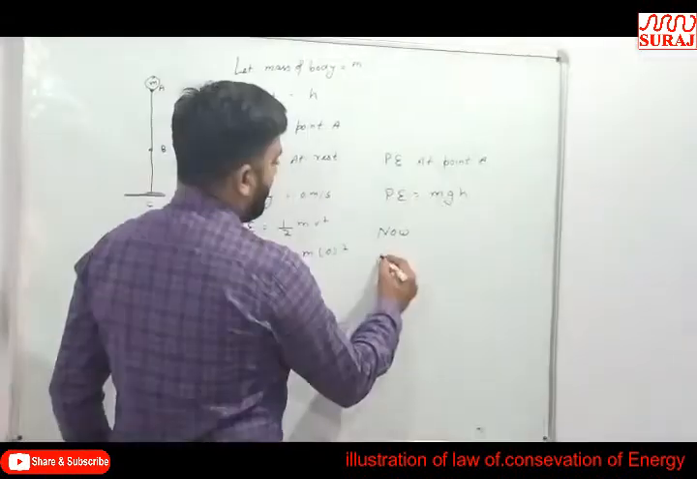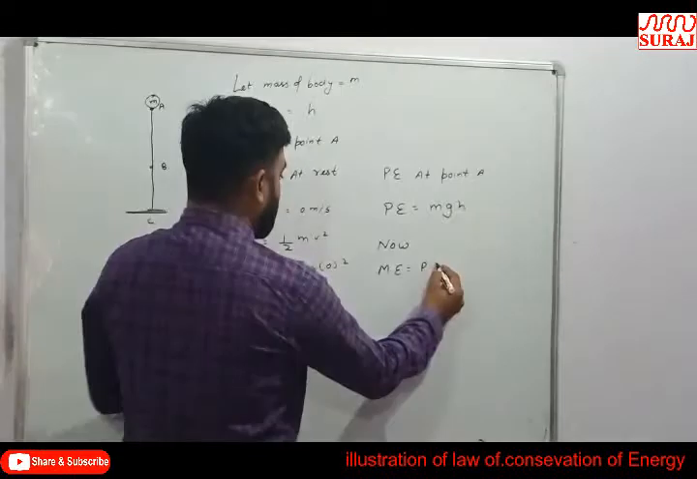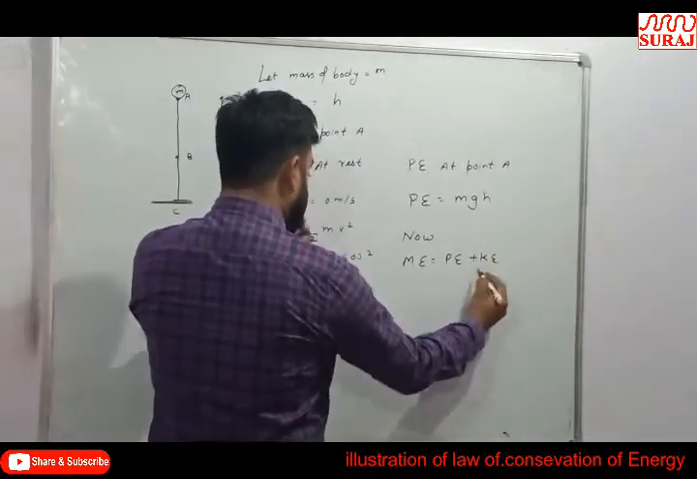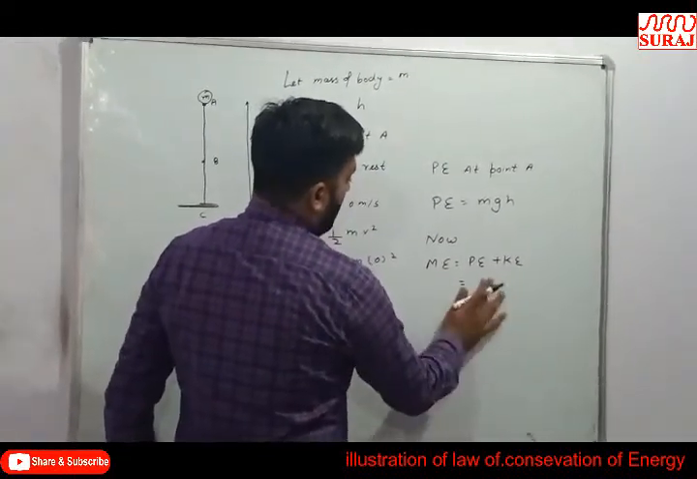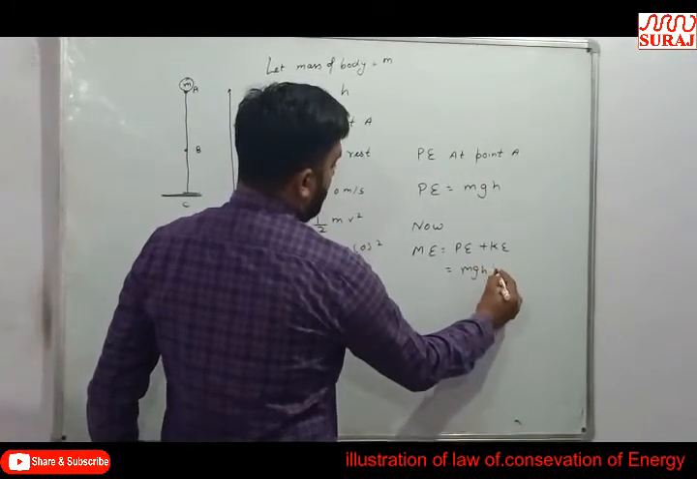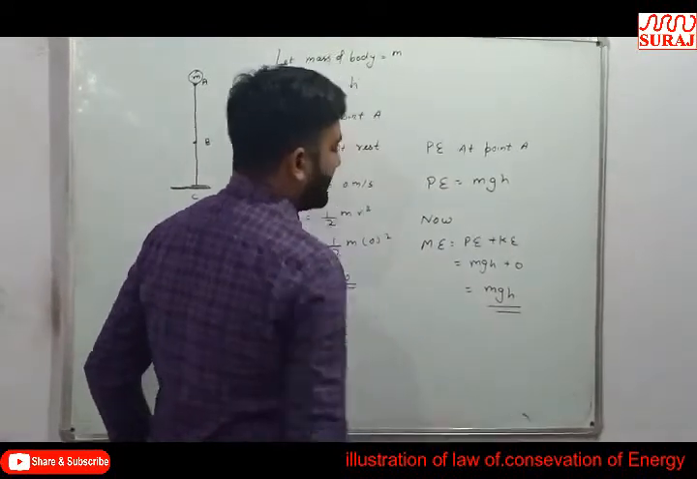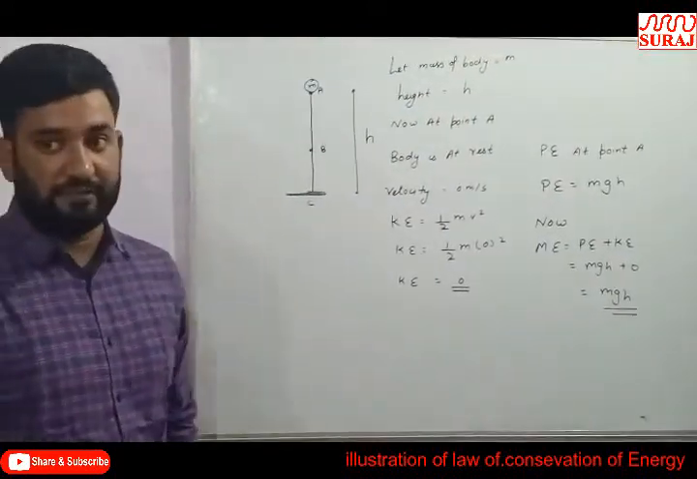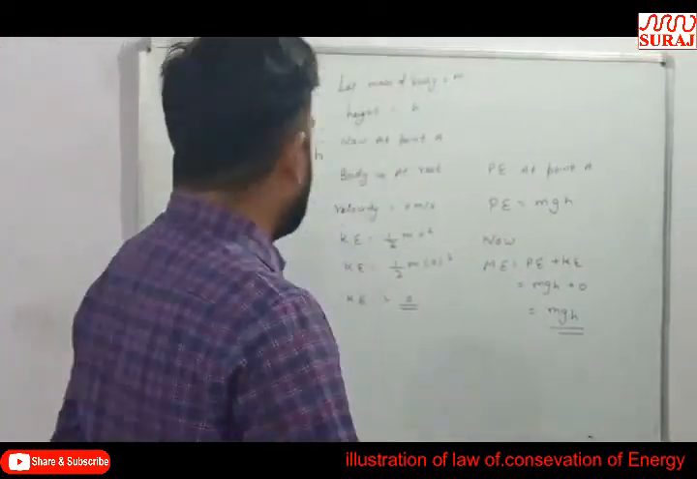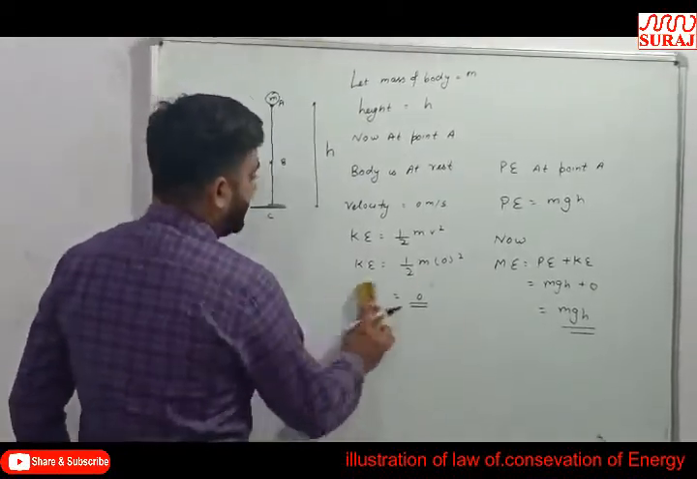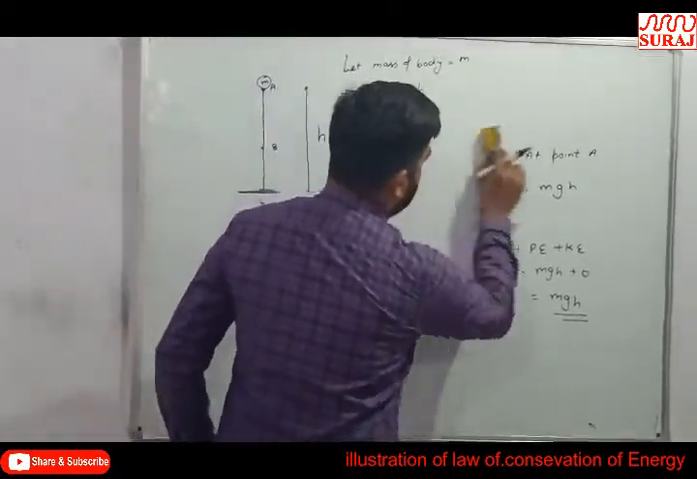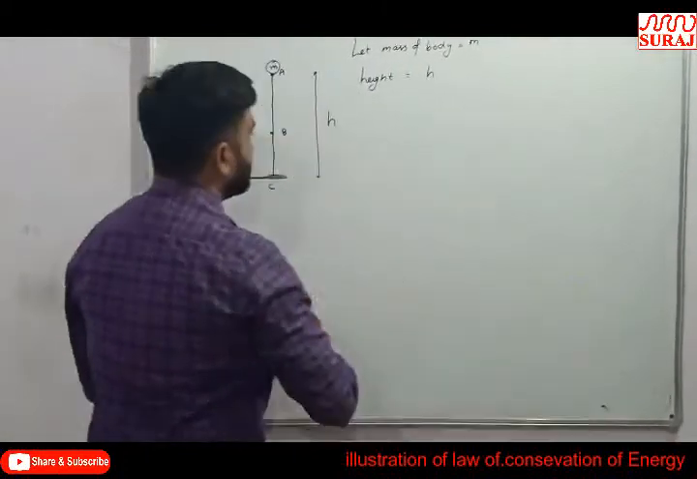Now mechanical energy is equal to the sum of potential and kinetic, so mgh plus 0. So mechanical energy at point A is equal to mgh. Now we will discuss point B.